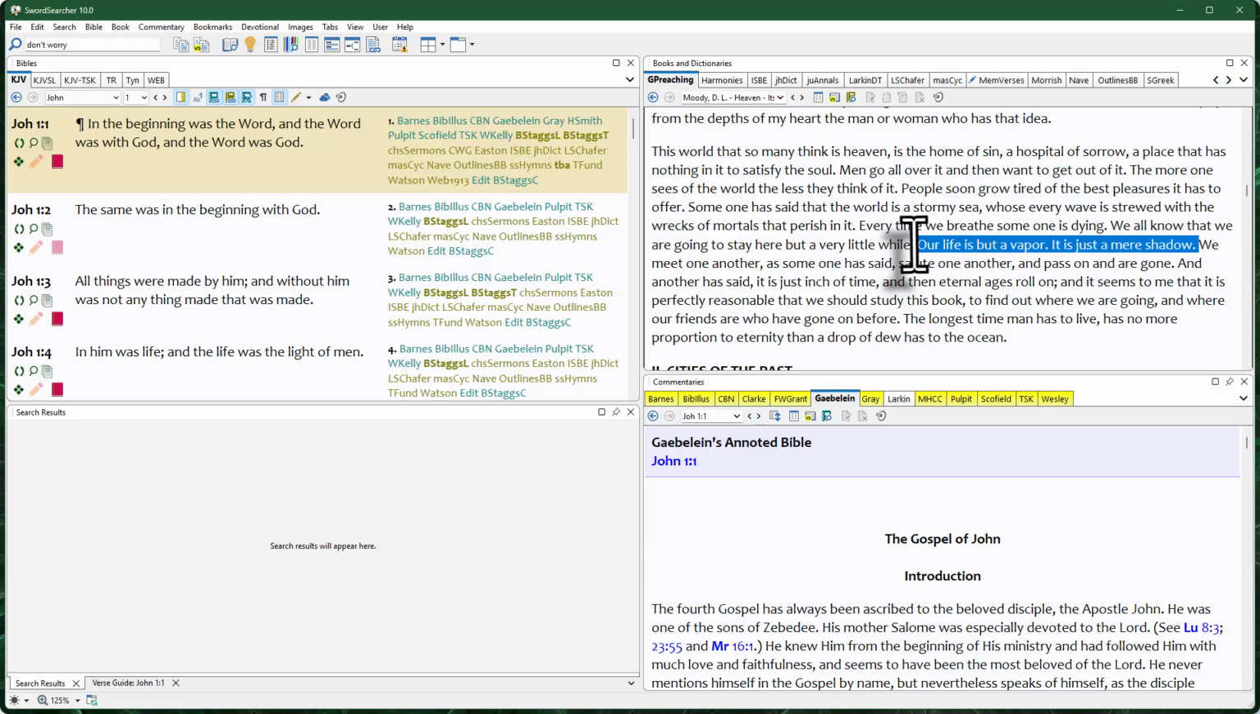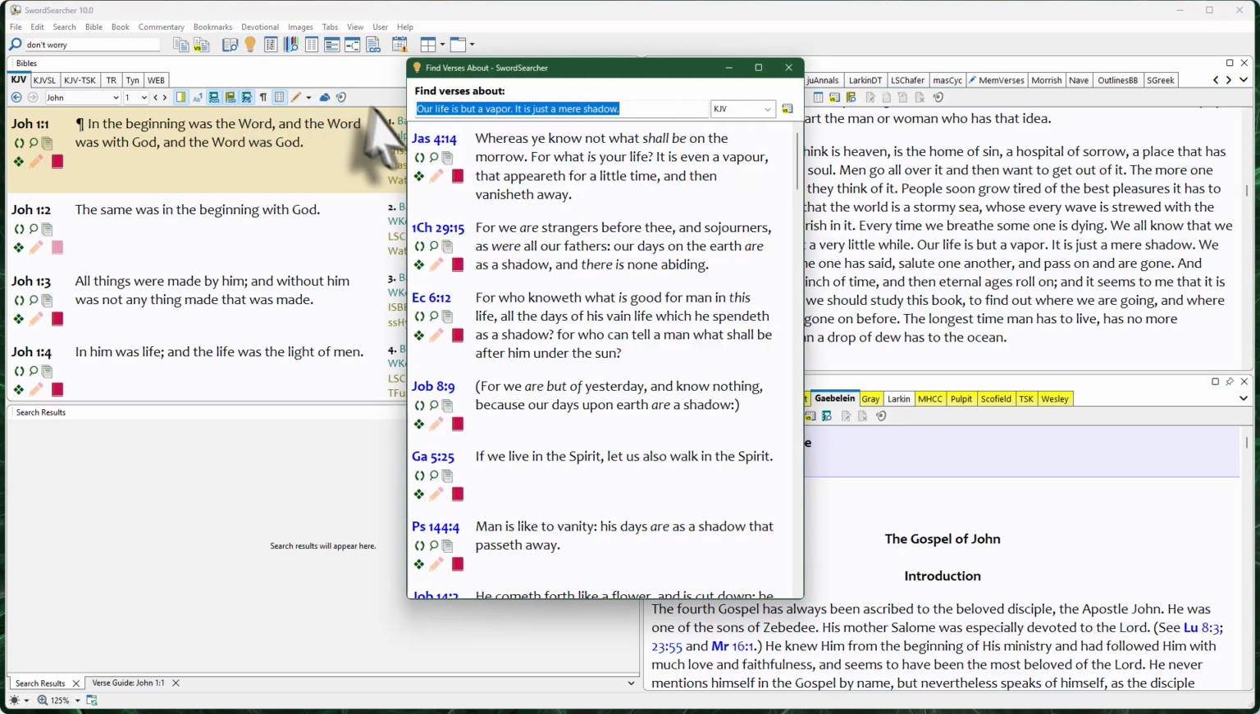So what I've done is I've just marked this with the mouse. You can see it's highlighted that way. I'm just going to click and drag this text to the light bulb. It's right there. I'm going to drop it on there by letting the mouse go. And you can see that the search is filled in here for me. And this is the verse I was thinking of where it says, "It is even a vapor." So it doesn't actually say exactly "our life is but a vapor," but this is the thought.